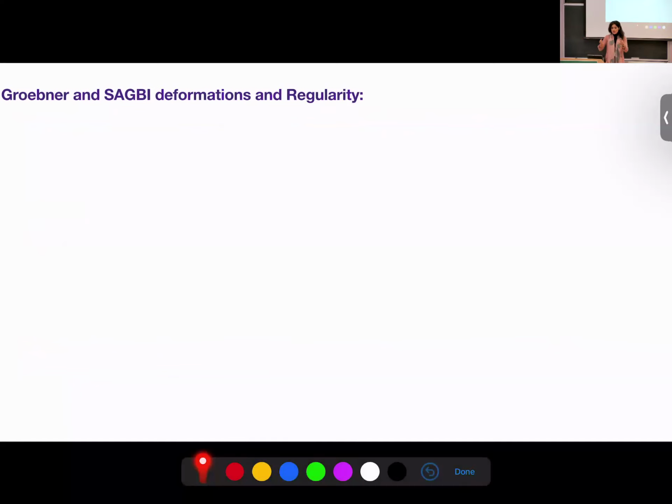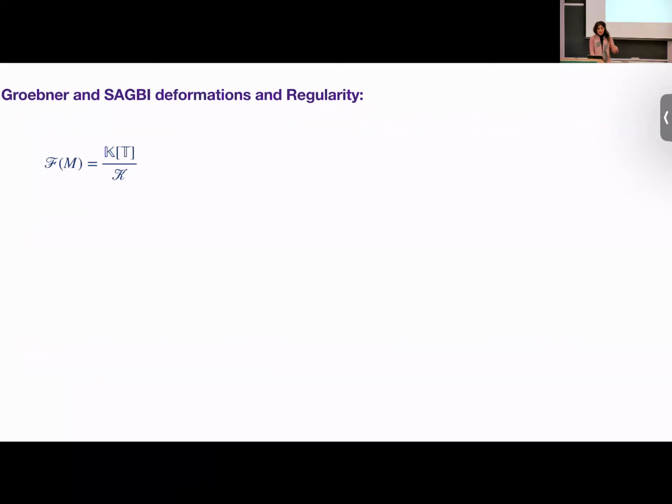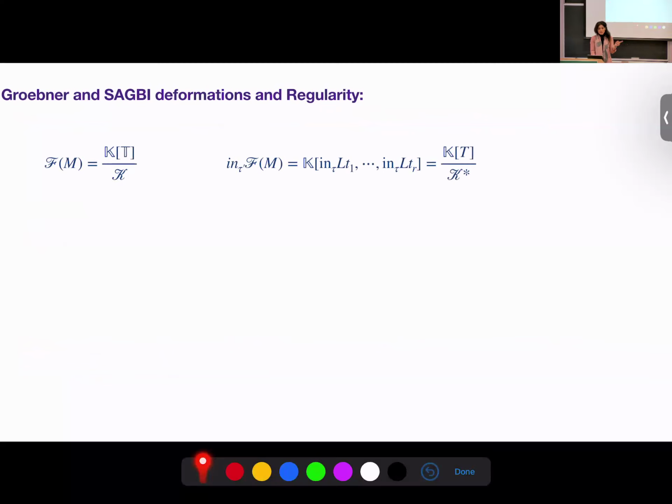Okay. So all of our methods use SAGBI and Gröbner basis deformation to get the regularity. So what is the idea? We have a special fiber and we have its initial algebra. By SAGBI, we know that a special fiber and its initial algebra have the same Hilbert series. And thanks to the talk of Tina.